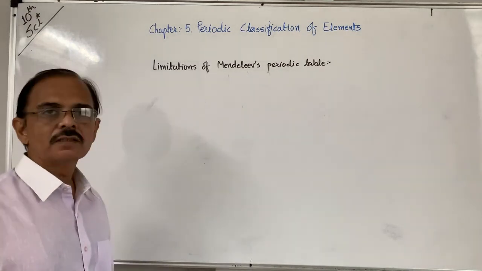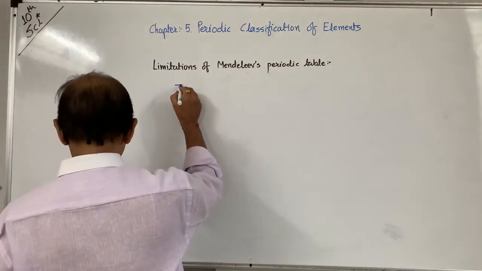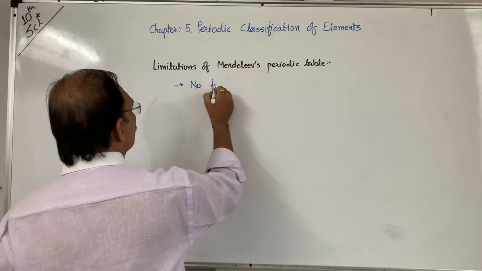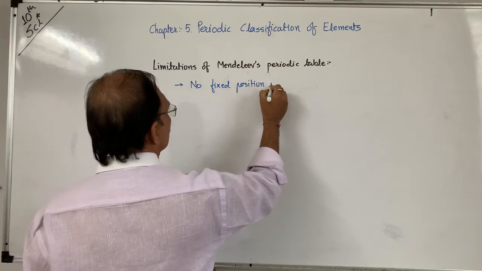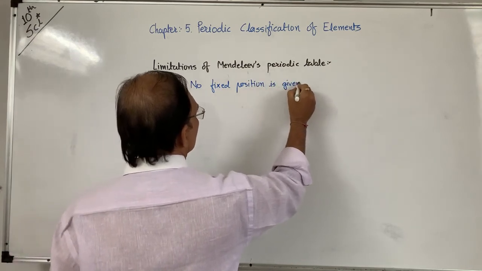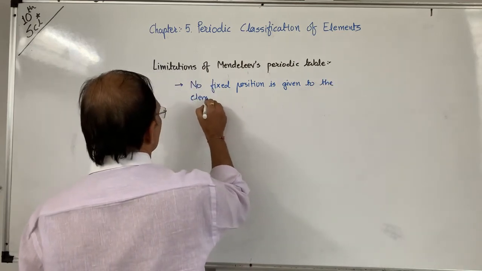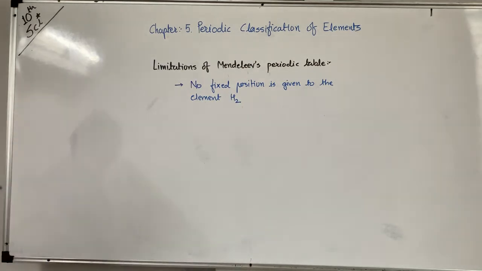This was the first limitation. No fixed position is given to the element hydrogen. They could not assign a correct position to hydrogen in this table.